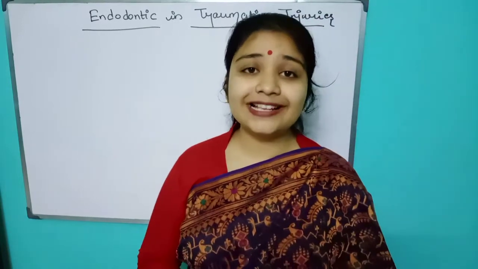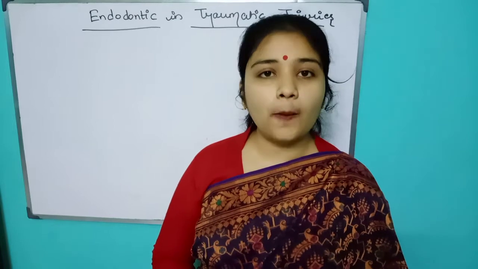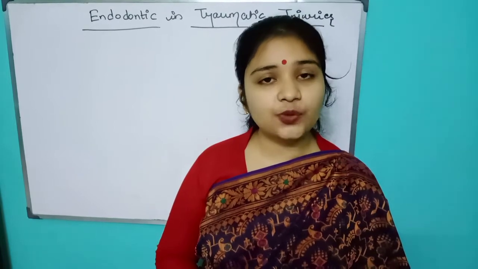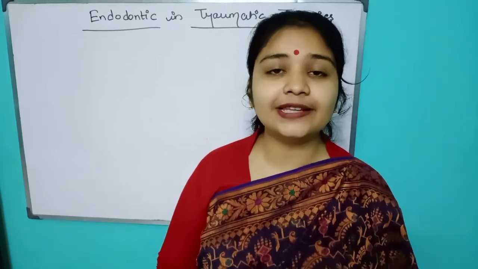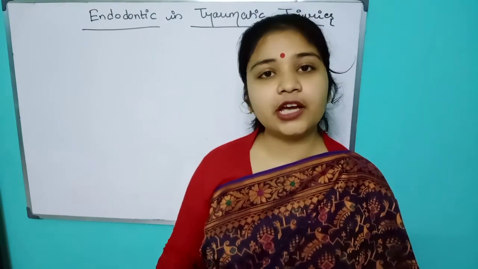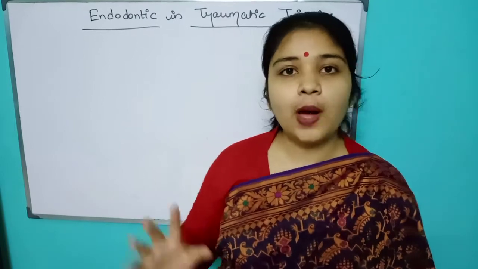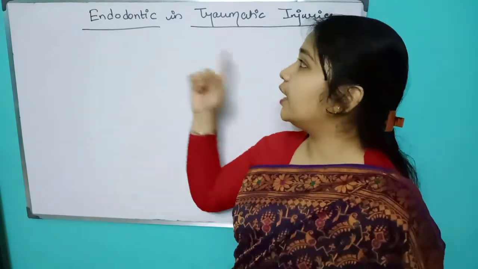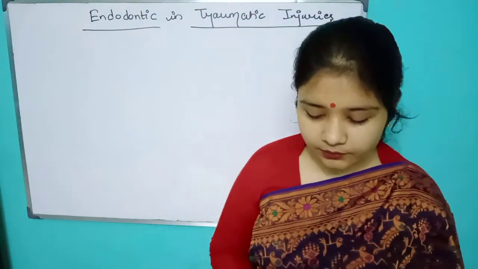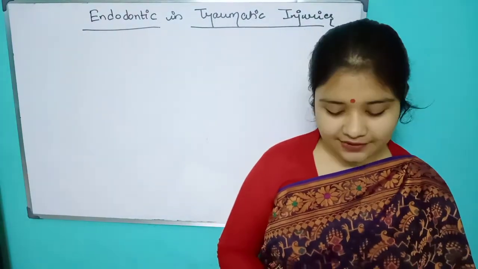In that I have explained the Ellis classification as well as complicated and non-complicated fractures, and what happens step by step, like if the crown is fractured, the treatment should be like this. Here I am only telling you about the endodontic part. So I will just make you remember only the Ellis classification.